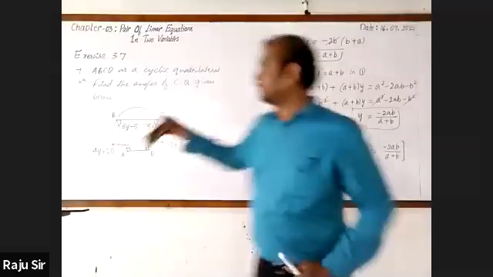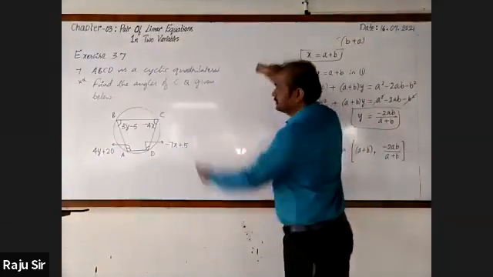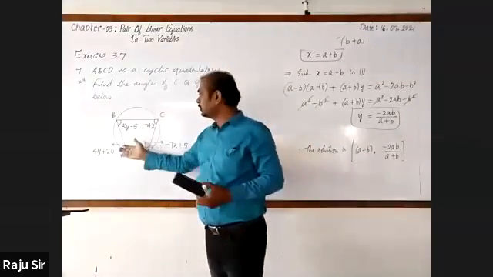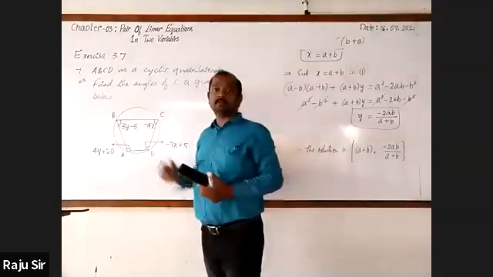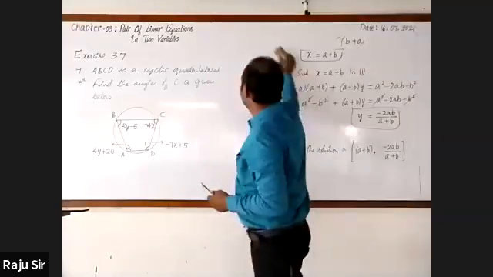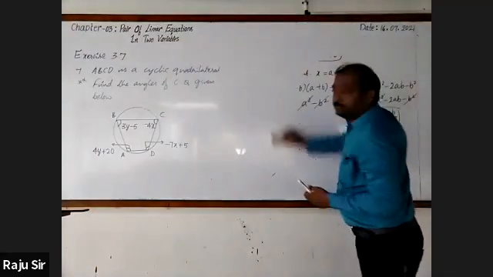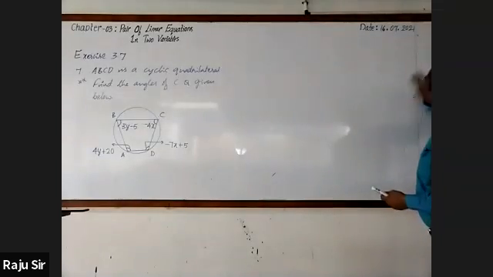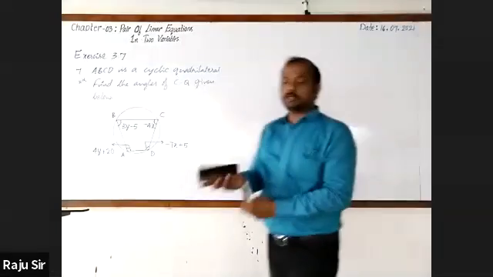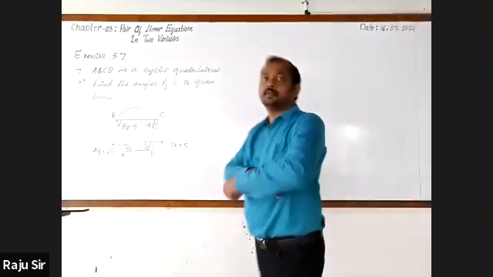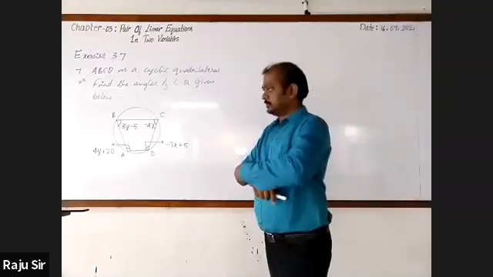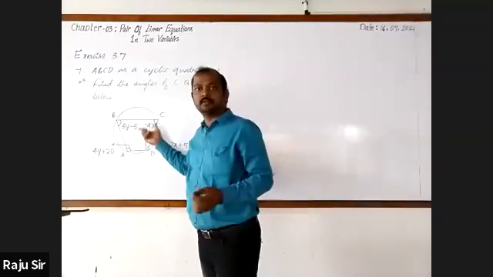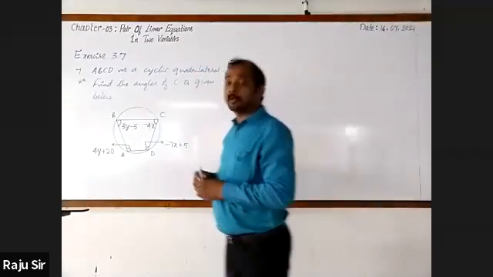Now let us go for finding the angles. If you want to find the angles of the cyclic quadrilateral, you must know the x and y values. Then to find out x and y values, you have to convert them into equations. How do you go for converting? By adding opposite angles and equating them to 180 degrees. Opposite angles of a cyclic quadrilateral are supplementary. We have to use that property.